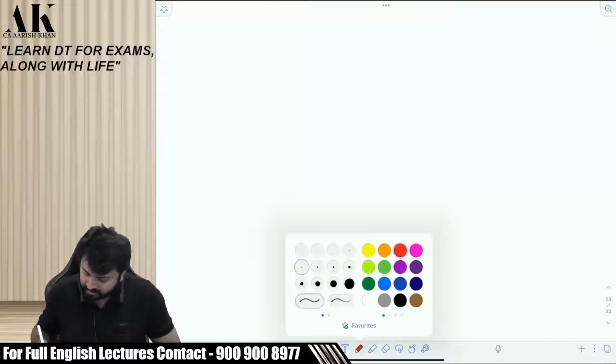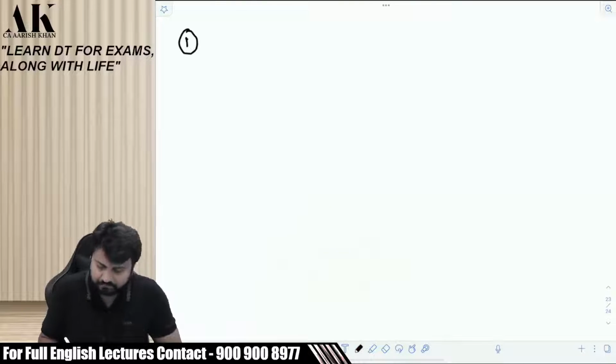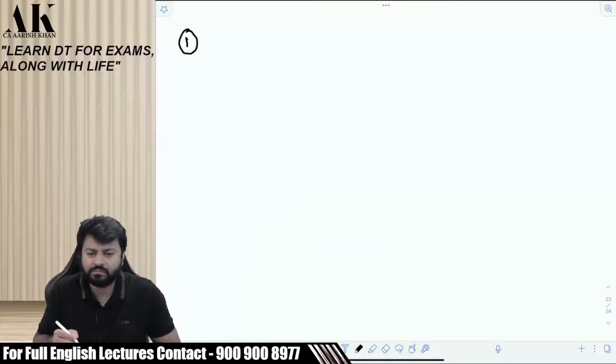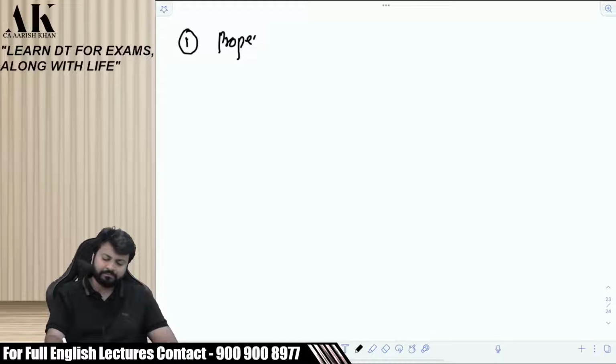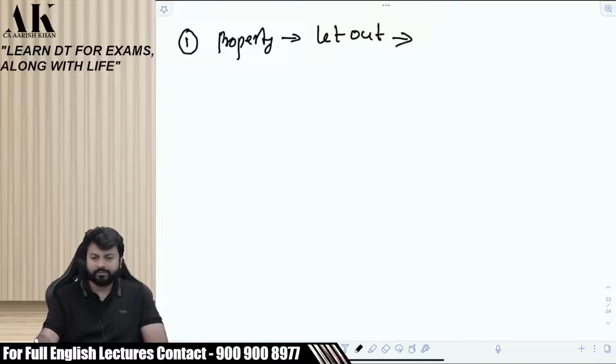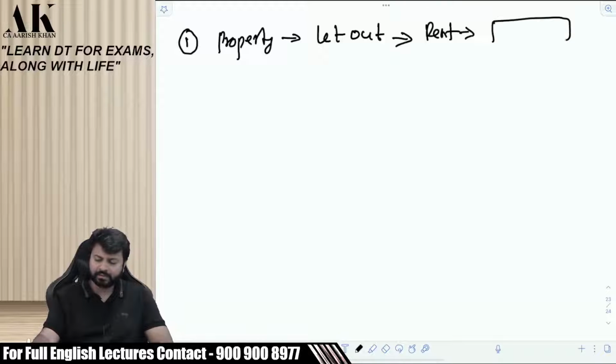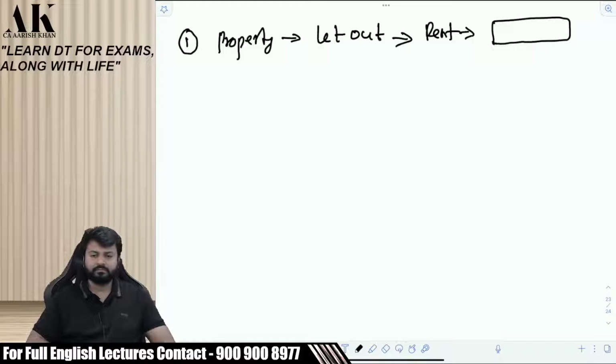Okay. My first question to you all. First question. Suppose I have a property which I have let out. And from that I am earning some rental income. Where will this income go under the income tax law? Please say fast.